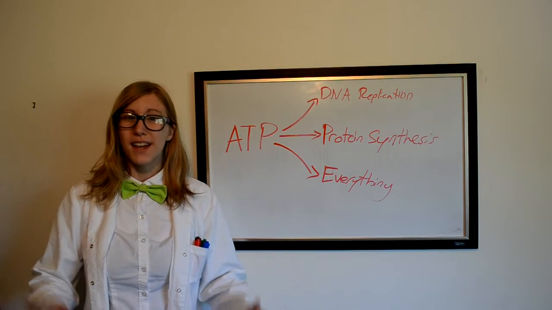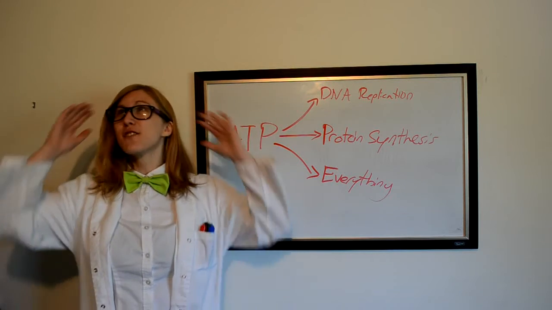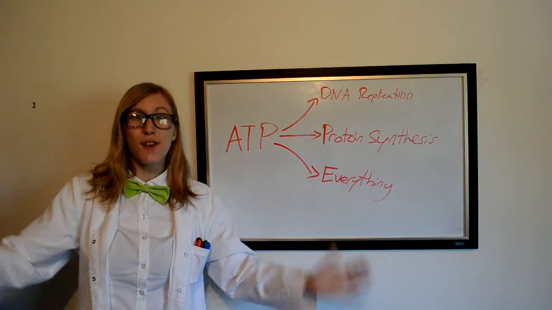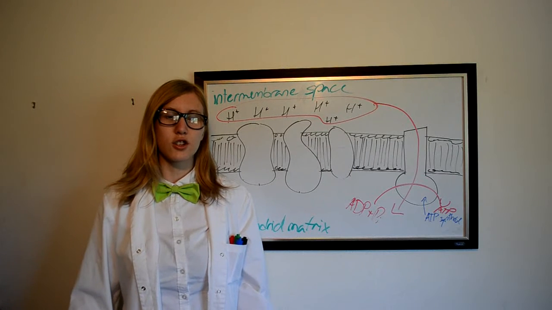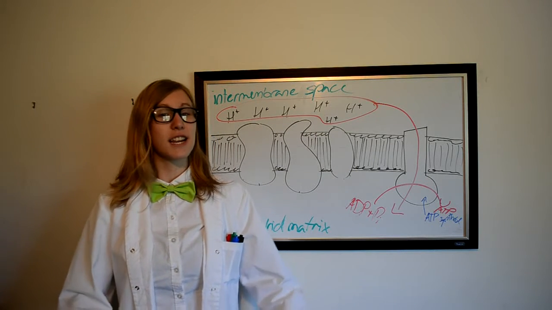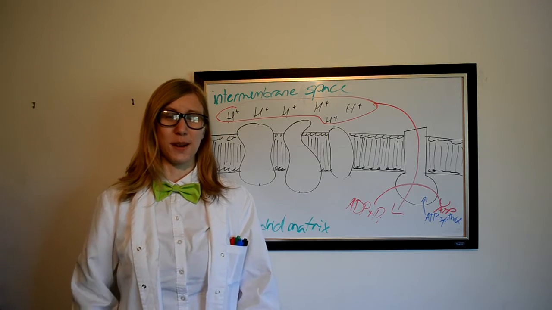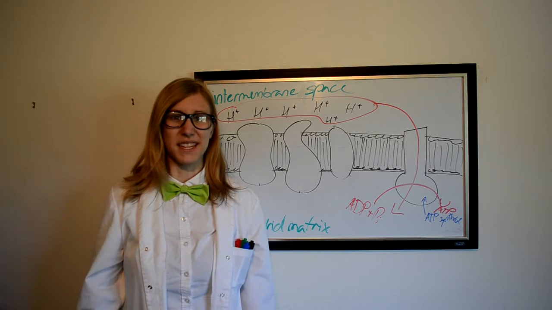Which brings me to the point that plants also have to do this stuff, so they also have to produce ATP. So they also have to do cellular respiration! There's also an electron transport chain with different enzymes for photosynthesis. But I was trying to keep this at an Ontario curriculum grade 11 level, and I already screwed that up because this is grade 12, but just go with it.